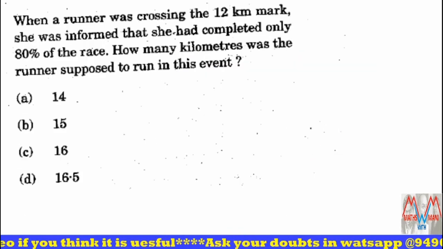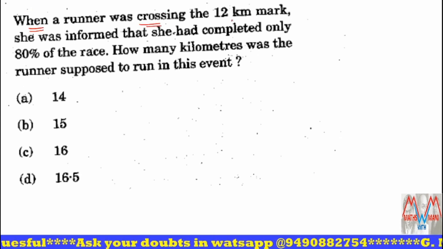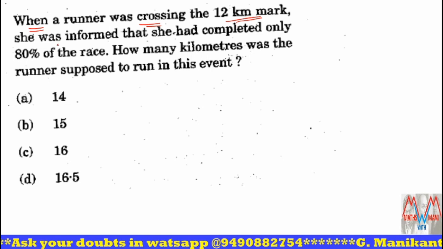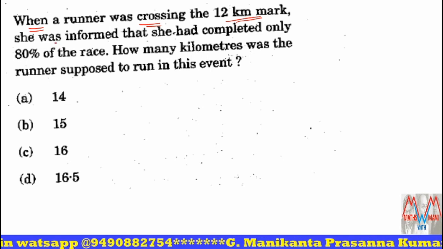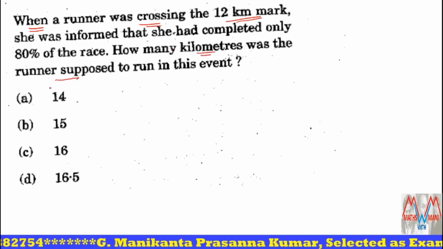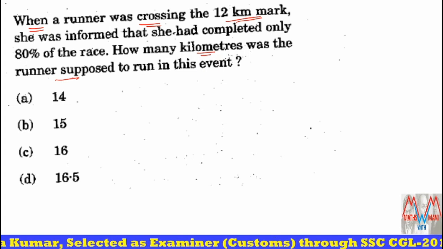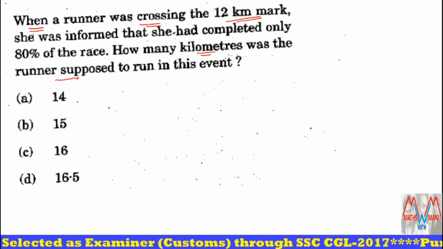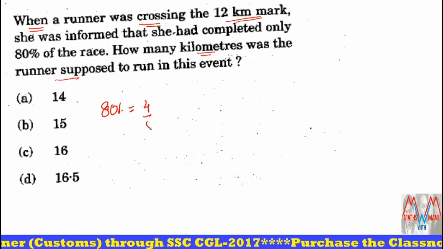Next question. When a runner was crossing the 12-kilometer mark, she was informed that she had completed only 80% of the race. How many kilometers was the runner supposed to run in this event? Please remember, in your exam, whenever a percentage is there, convert it into a fraction. 80 percent means 80 by 100, that is 4 by 5.